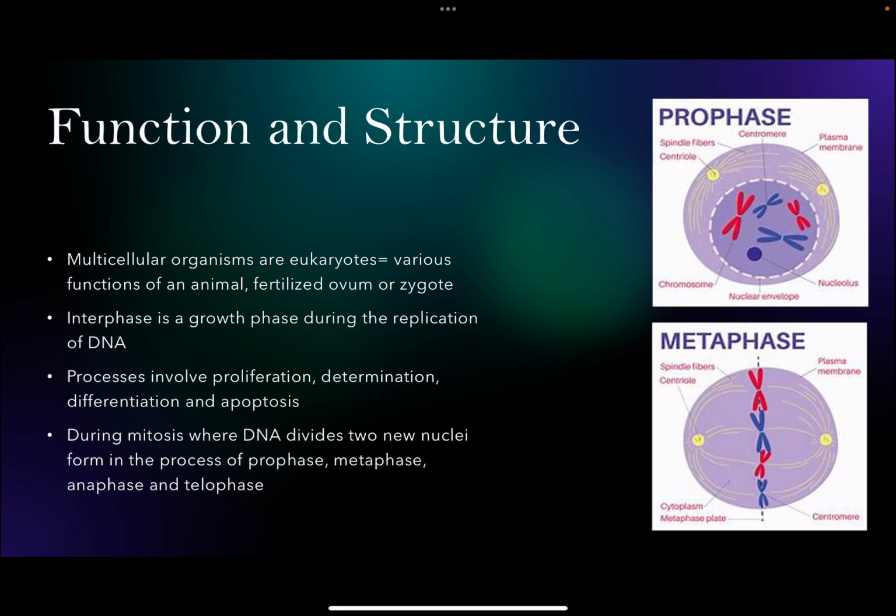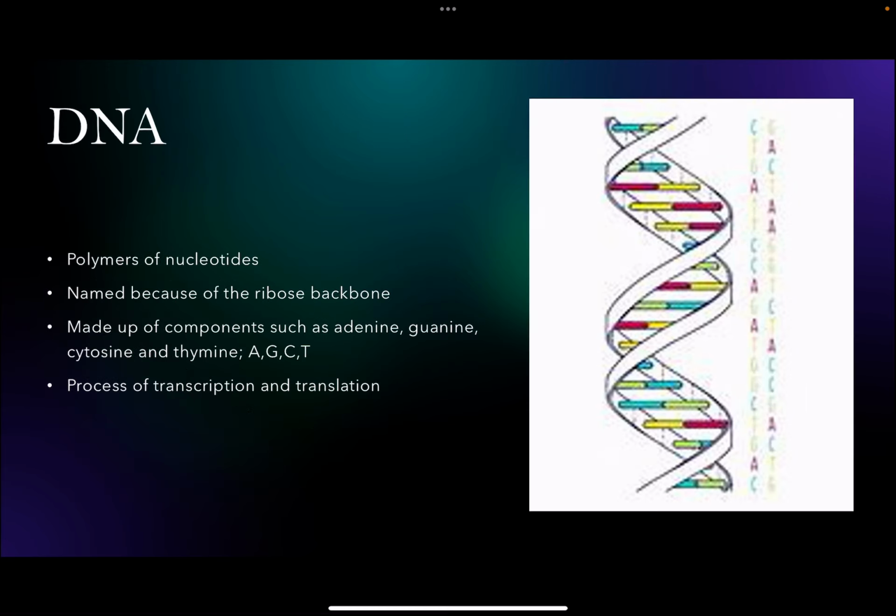Function and structure. Multicellular organisms such as eukaryotes, various functions of an animal, fertilize, ovum, and zygote. Interphase is a growth phase of the replication of DNA. Processes involve proliferation, determination, differentiation, and apoptosis. During mitosis, where DNA divides into 2 nuclei, forms a process of prophase, metaphase, anaphase, and telophase.